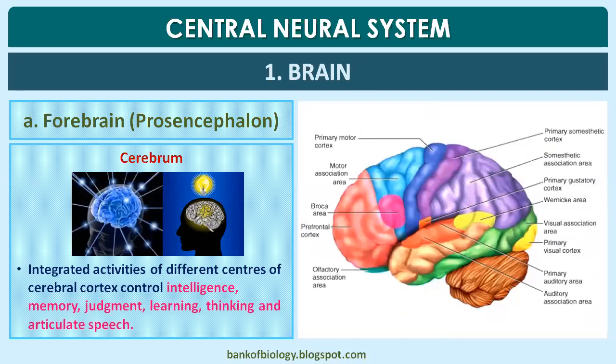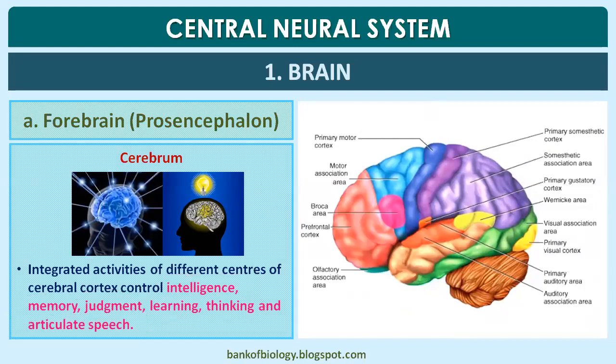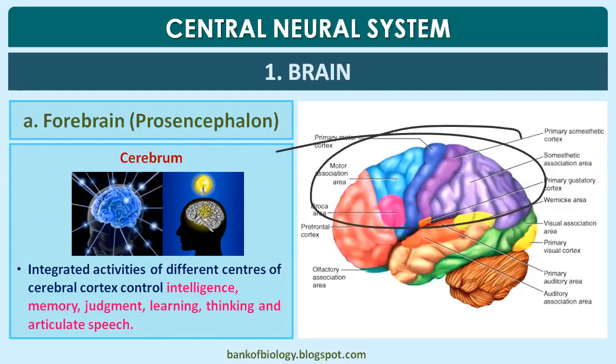Integrated activities of the different centers of the cerebral cortex control intelligence, memory, judgment, analysis, learning, thinking, and articulating speech. Everything is here only. It's a big part of the brain. Our talking, our consciousness, everything is from this area, the cerebral hemispheres.